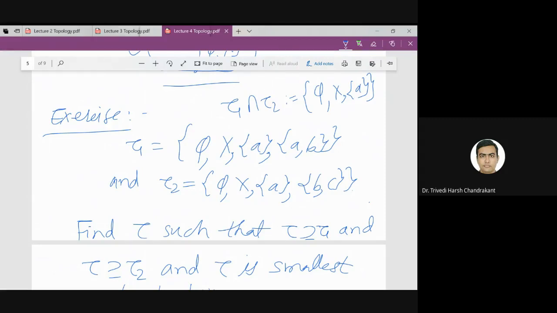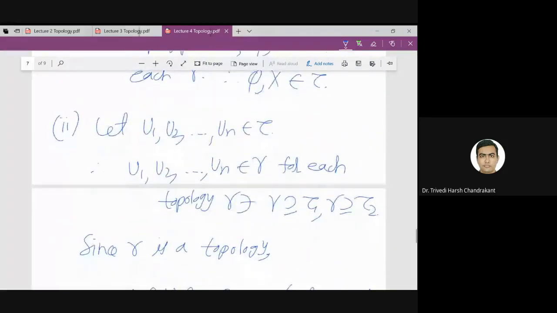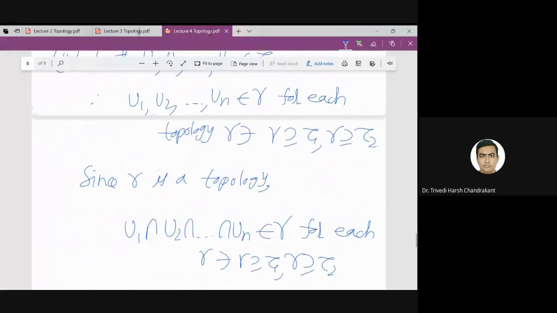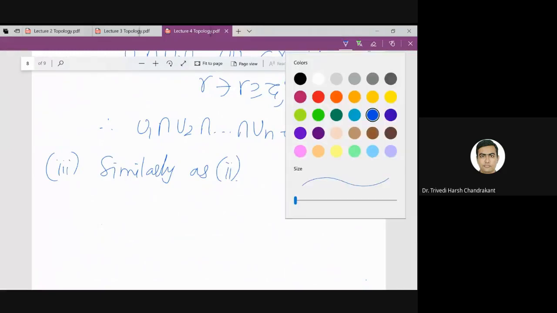So is it always true that if I have two topologies, then the intersection is always a topology? That we have to prove, sir. We need to prove, and then you can see that the proof is very similar to, in fact the same as, this proof. This proof will work there. So let's give this as an exercise.